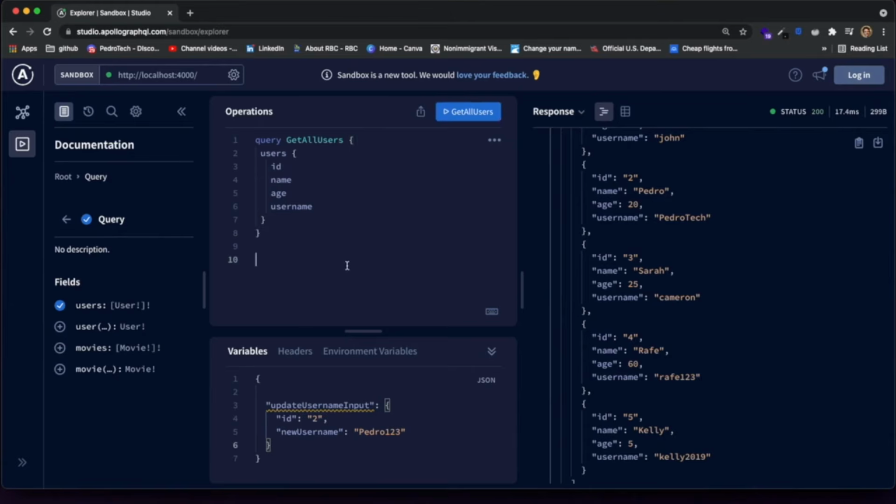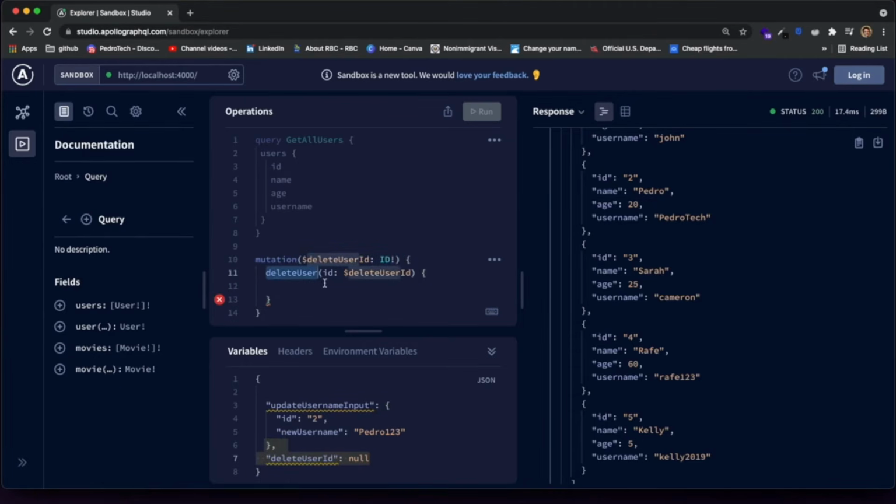Well, what we can do is come over here and say mutation. And for this one, just to show you guys, you don't actually need to write the name of the mutation or query. You don't need to give this name. This is more best practices, and it's easier for organization, especially when you're working in the front end. But we can just say mutation, then write deleteUser, and it will actually generate a mutation without a name, as you can see over here.